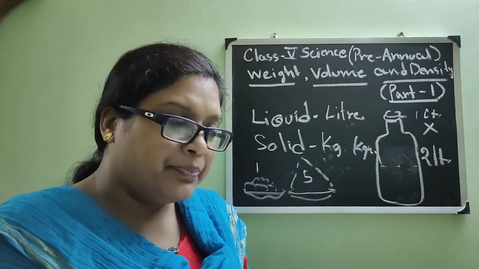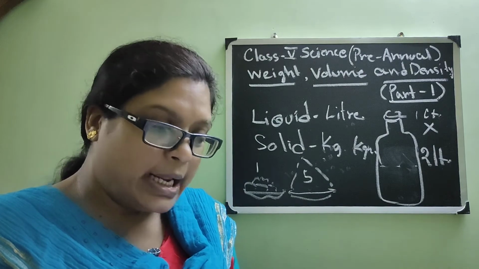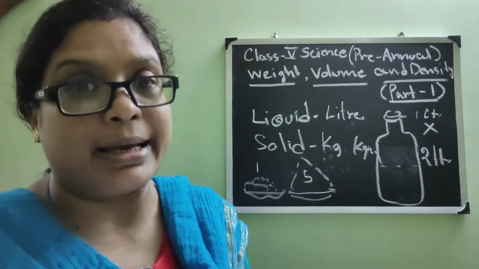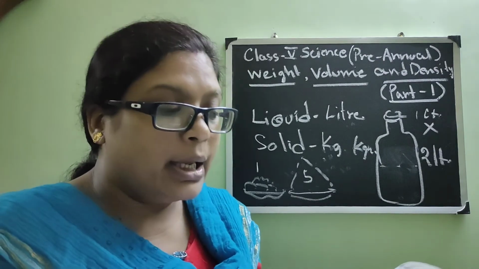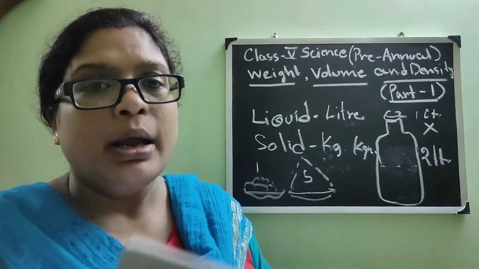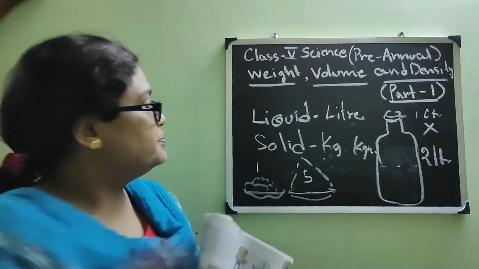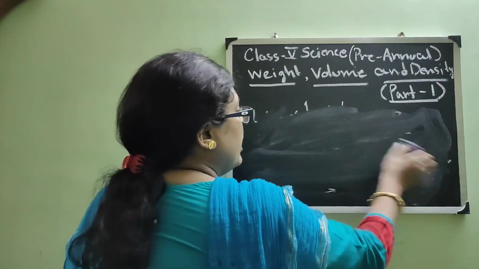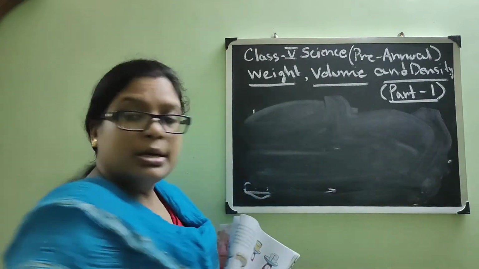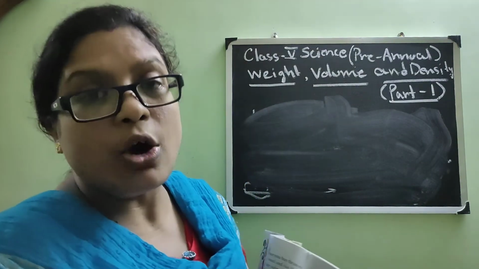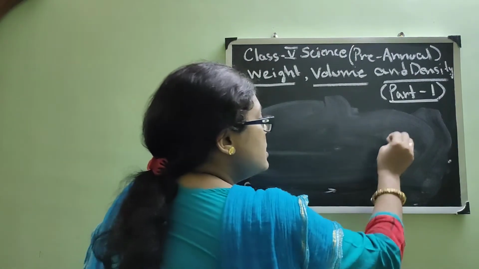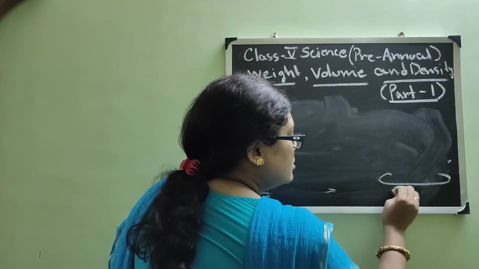Now next, go to the next page. But suppose you buy the same weight of cotton wool and rice, which will have greater volume? Now see, this is very interesting, please listen carefully to what I am telling. Suppose 1 kg of cotton and 1 kg of potato. Now suppose this is a potato.